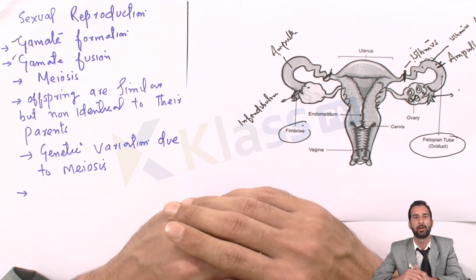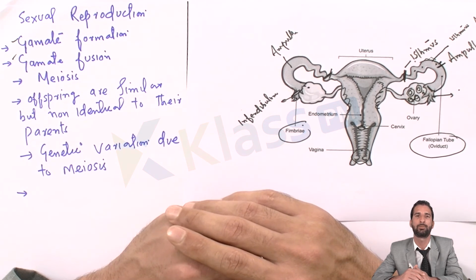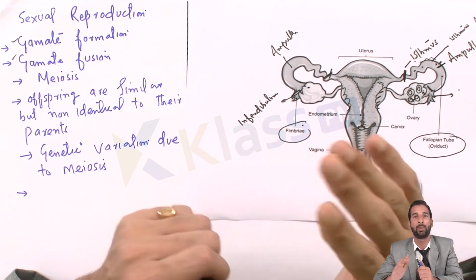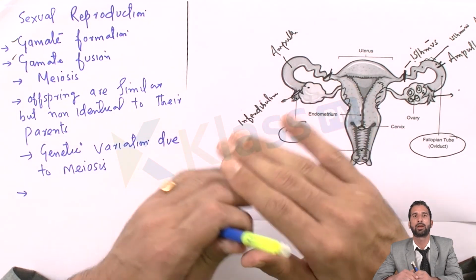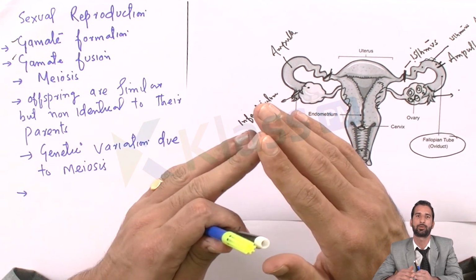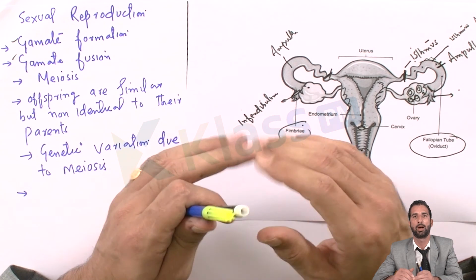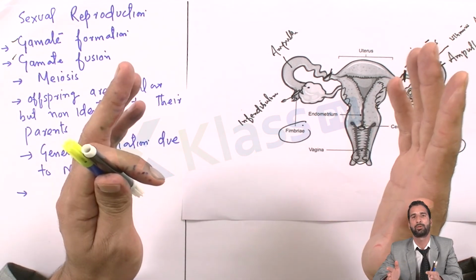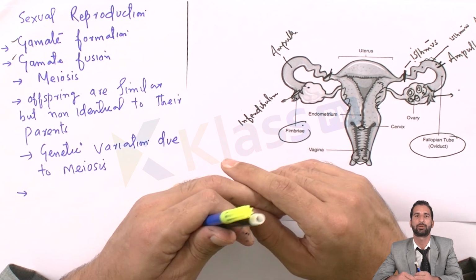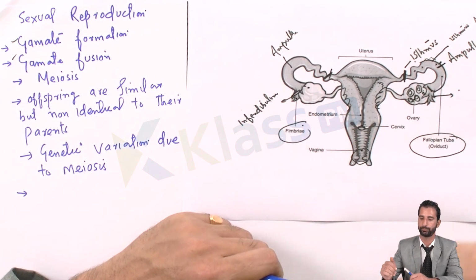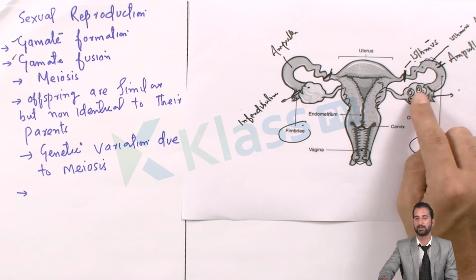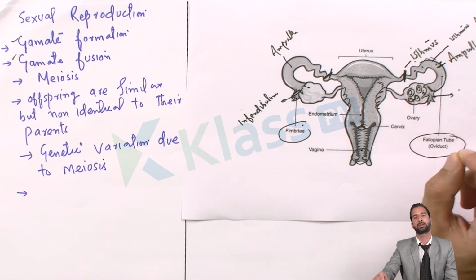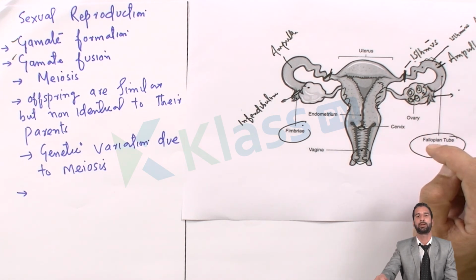So please remember, oocytes are already there since birth in the ovary, but they cannot mature or develop because of the absence of hormones. Those hormones come only after the age of 12. And in males, only after the age of 12, under the influence of hormones, spermatogenesis begins. So the site of oogenesis is the ovary, and the site of spermatogenesis is the seminiferous tubules of the testes.